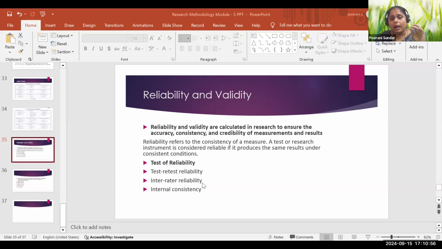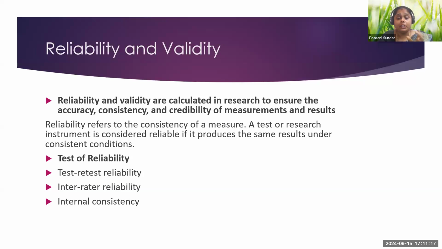Inter-rater reliability assesses the level of agreement between different individuals. Next comes internal consistency.